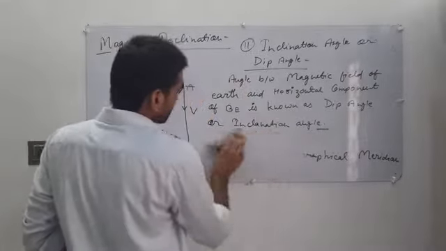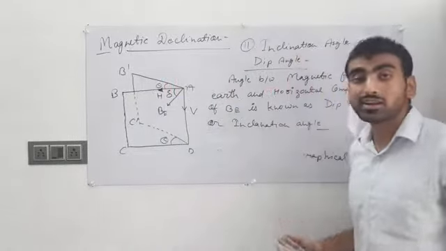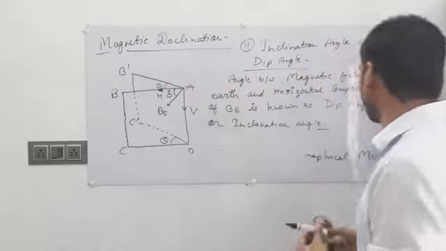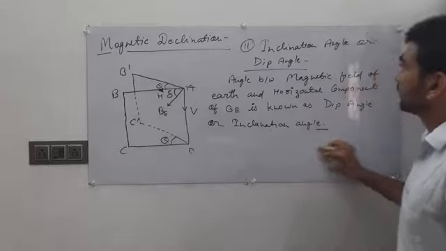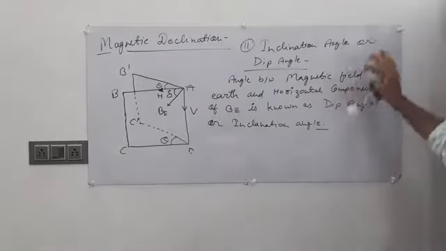Now we discuss some mathematical representation related to the horizontal component and vertical component. Please note down this definition about inclination angle.